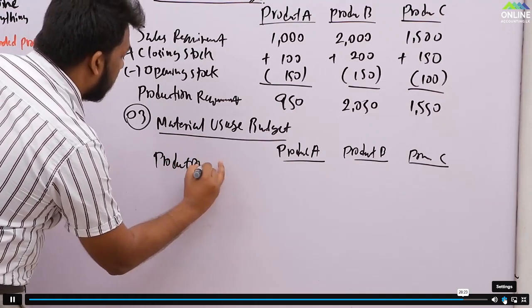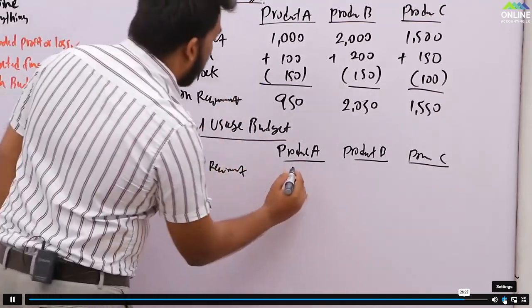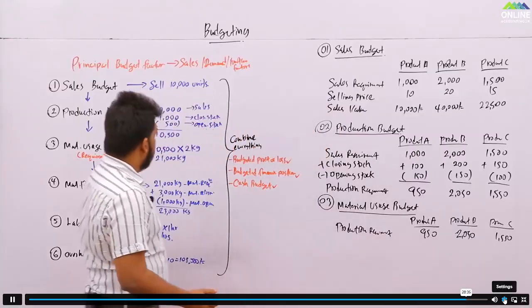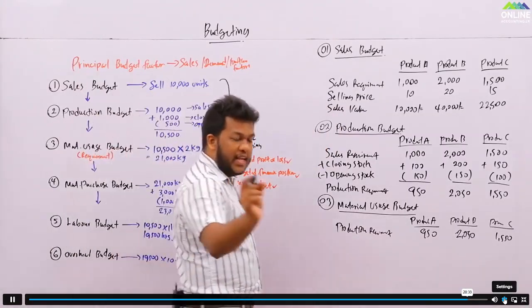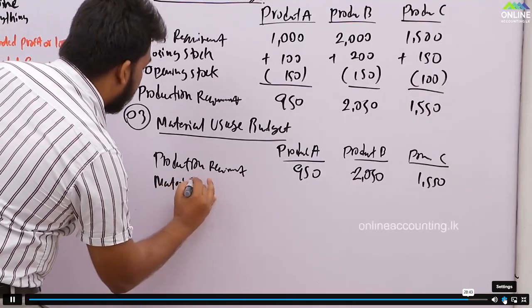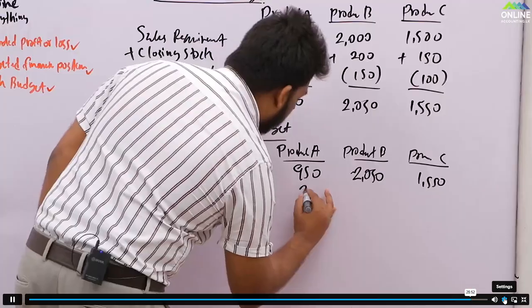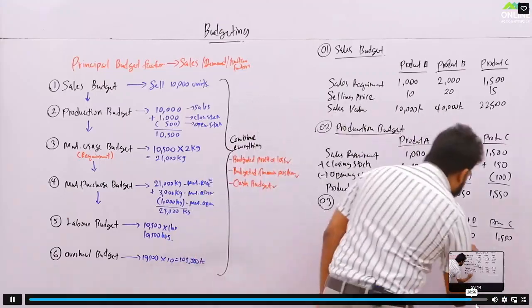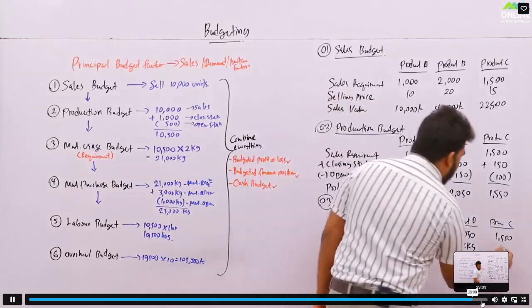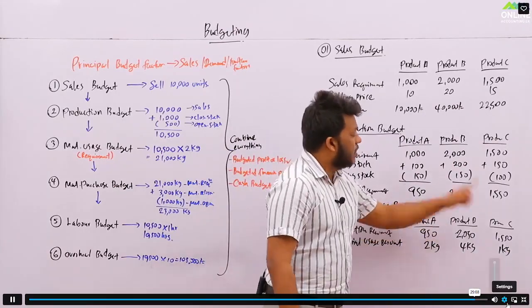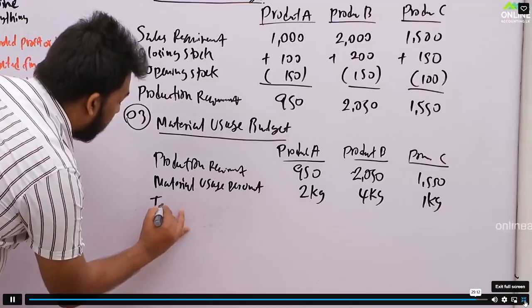Production requirement first: 950, 2050, and 1550. Then the material usage per unit: 2 kilograms, 4 kilograms, and 1 kilogram. Which means to produce this you need 2 kilograms of material, for product B you need 4, here 1. And then you get the total material usage.